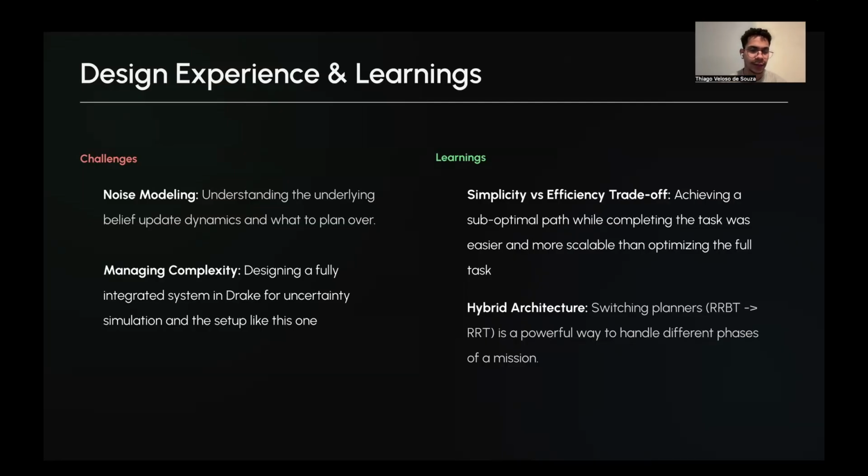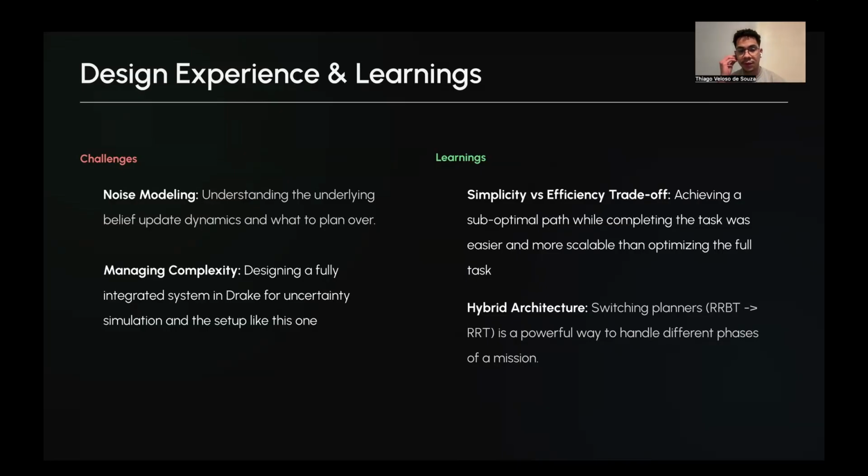The design experience that we got, a couple of things that we can take away from the whole project, is a couple of challenges. First is how to model noise, mostly understanding the underlying belief update dynamics and what to plan over. That includes, for example, what kind of filters we have for the noise and things of the sort. But also managing complexity. It just so happens that designing a fully integrated system in Drake for uncertainty simulation and setting up things like this is actually pretty complex.